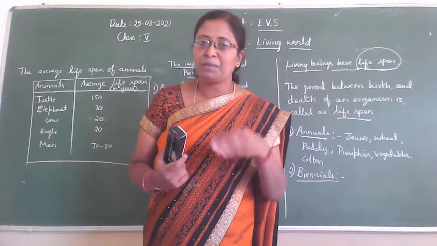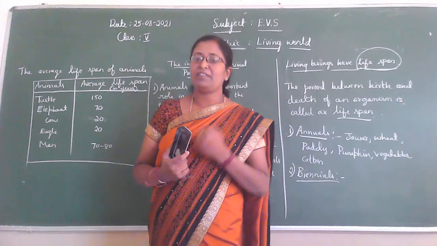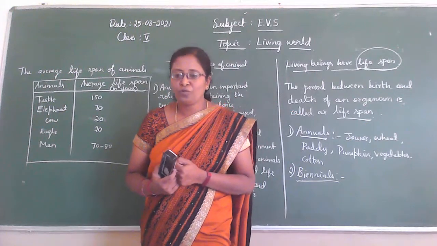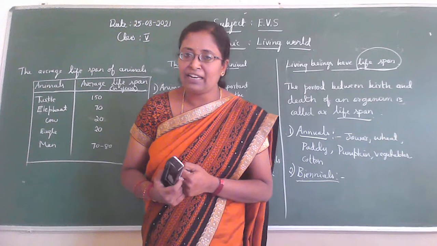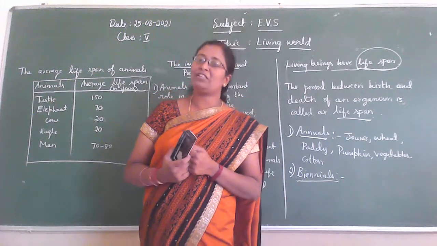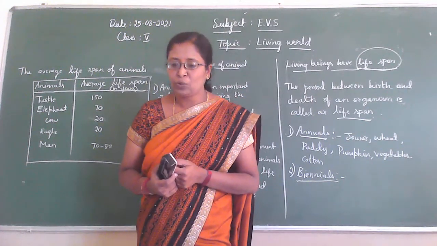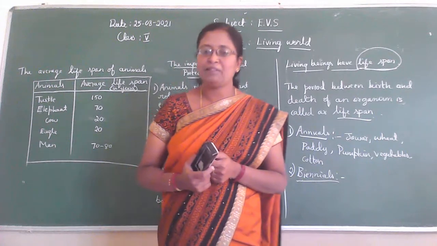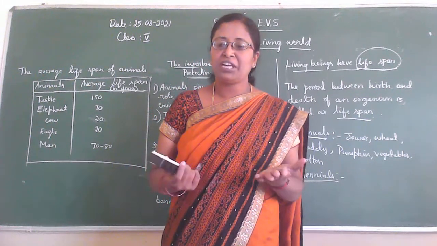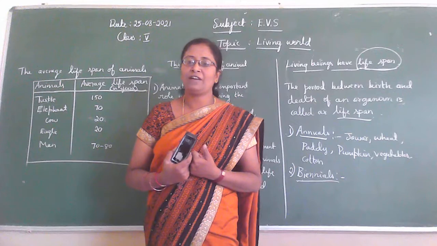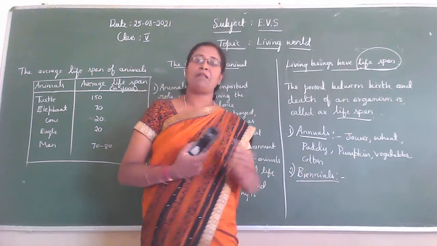In that time they produce flower, and then fruit and seeds, and finally they die. Examples: carrot, beetroot, cabbage, ginger, sugarcane. These are the examples for biennial plants.